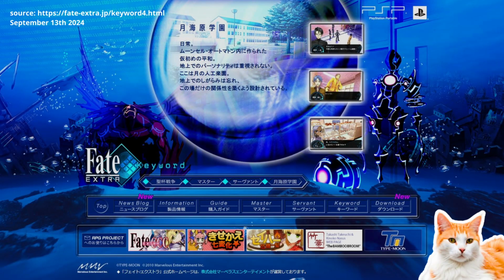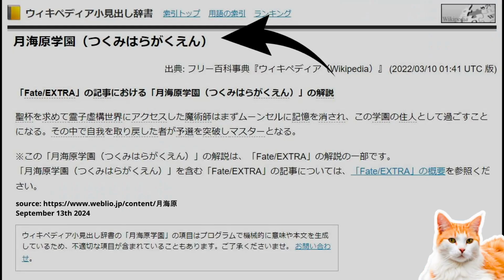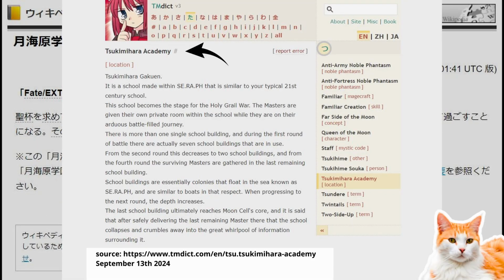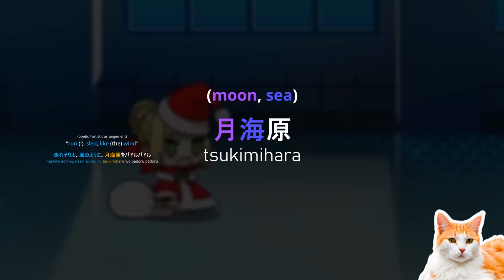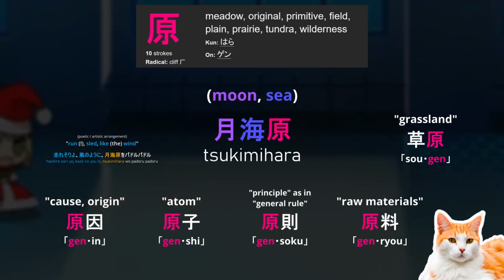Tsukimihara is the name of a fictional academy in the game from which this clip is taken. The name is composed of the kanji for moon, sea, and original, or meadow.